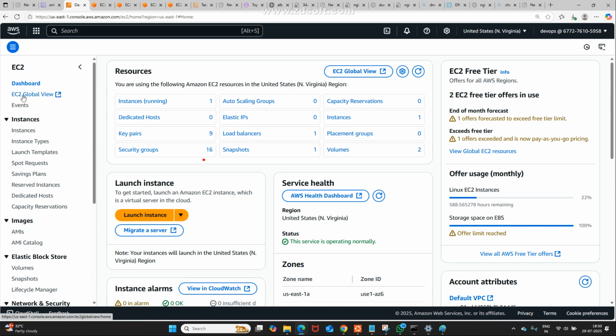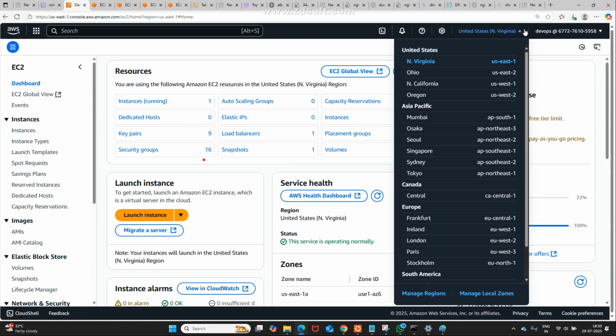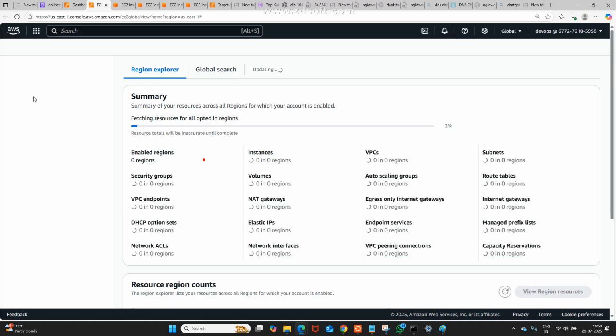See, EC2 global view. What does it mean? All the regions. How many regions are there? So many, right? Nearly 33 plus regions. I am clicking EC2 global. See what it shows: it belongs to all the regions, how many instances are running and where they are running. See, instances.